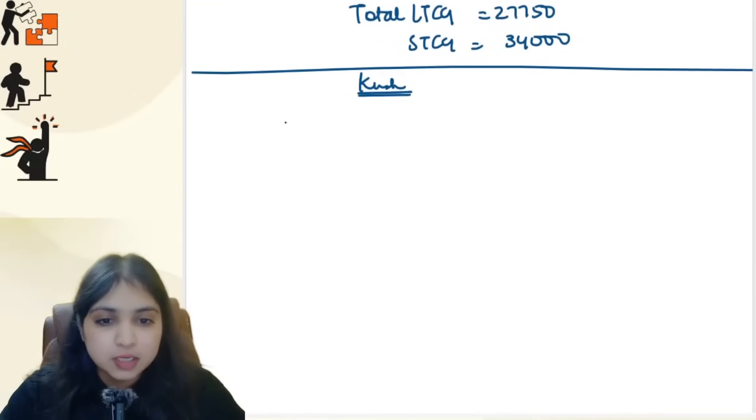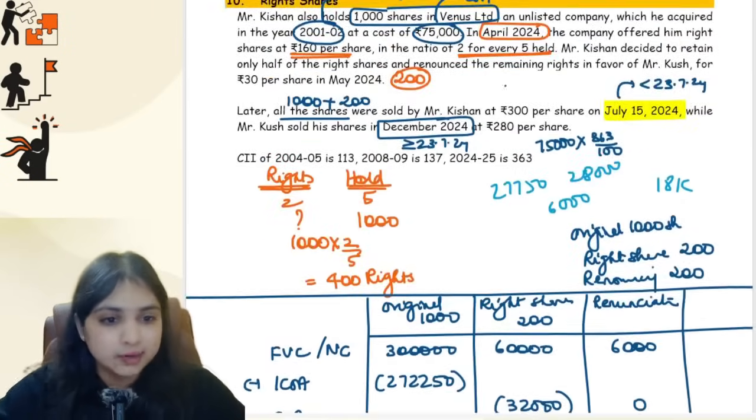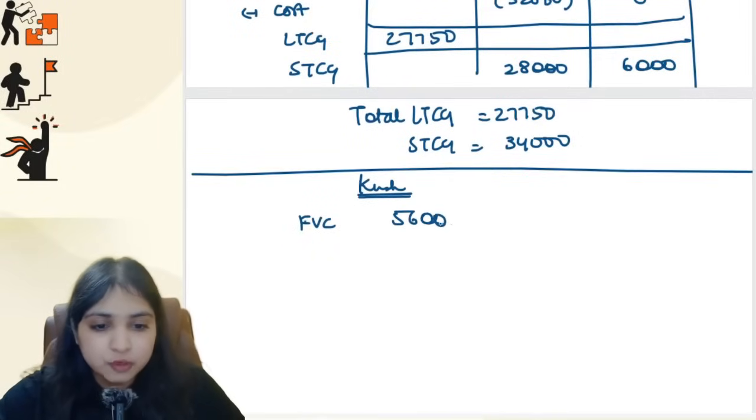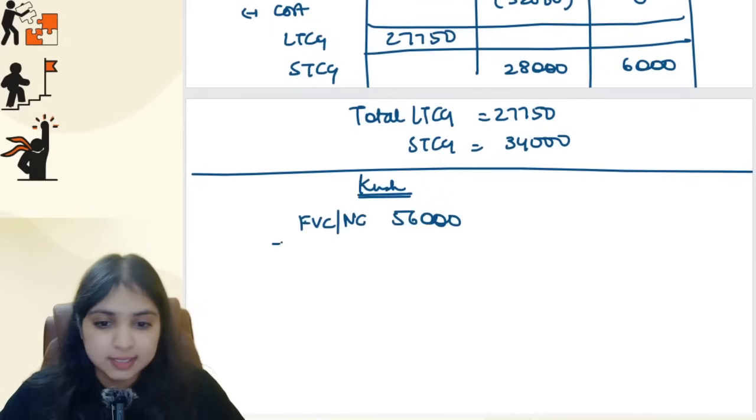So if I talk about Mr. Kush, what is the full value consideration? For how much is he selling away his 200 shares? He's selling at 280 rupees per share. So 200 shares into 280 per share, 56,000 is the full value consideration. No expenses on transfer. This itself becomes your net consideration. From this, I will subtract the cost of acquisition.